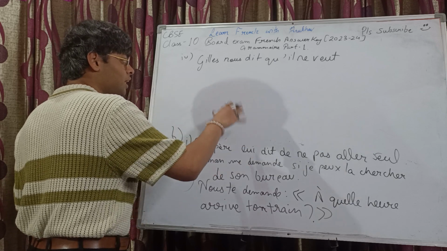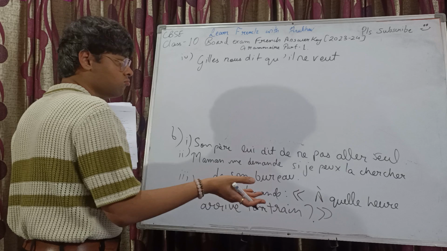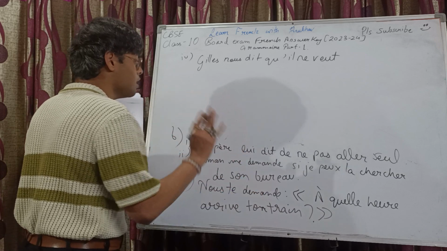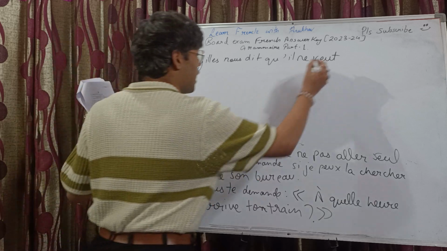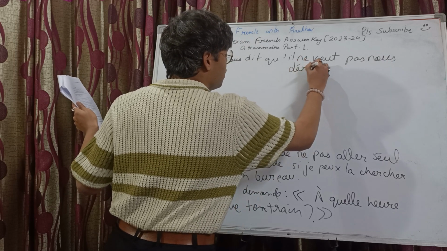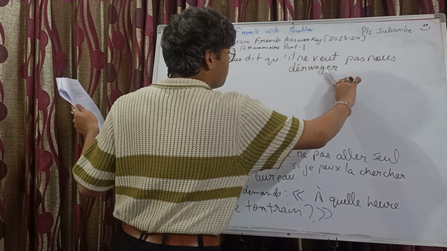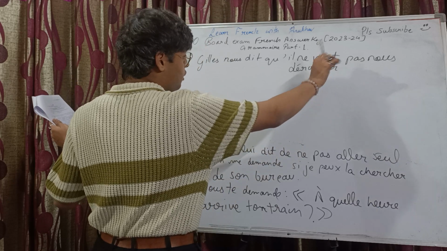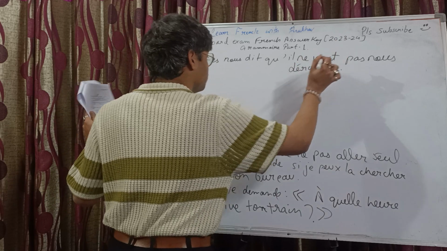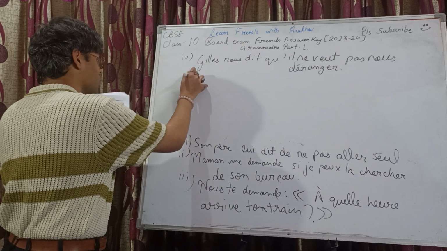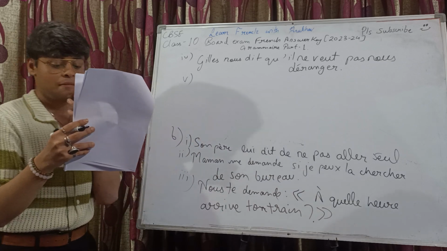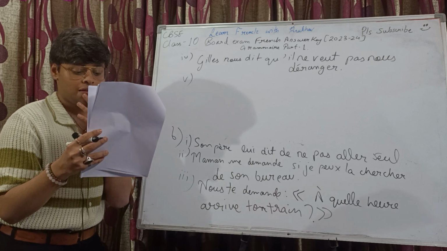Now we are converting it to indirect speech, so we'll make it nous only, right? Guy nous dit qu'il ne veut pas nous déranger. In such a scenario, the pronoun always comes before the main verb, okay? Not before the helping verb. Guy nous dit qu'il ne veut pas nous déranger. Okay? Fifth part, le proviseur annonce que l'école sera fermée demain. Very easy, huh? Very easy.